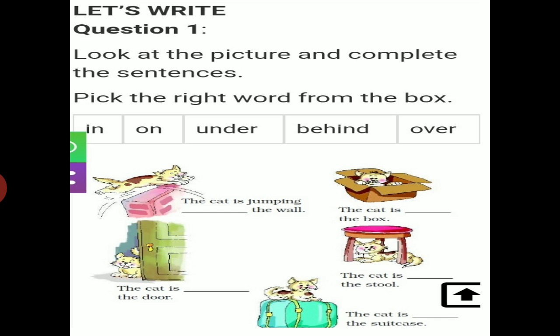Now where is the cat? In this picture the cat is under the stool. The cat is dash the suitcase. Where is the cat now? It is on the suitcase. So the cat is on the suitcase.